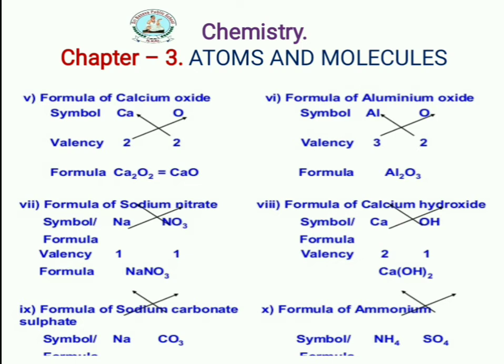And next, ammonium sulfate, NH4SO4. Here NH4 has 4 and SO4 is also 4. You may write it NH4SO4. So these are the examples of writing chemical formulae. So is it clear? Okay.